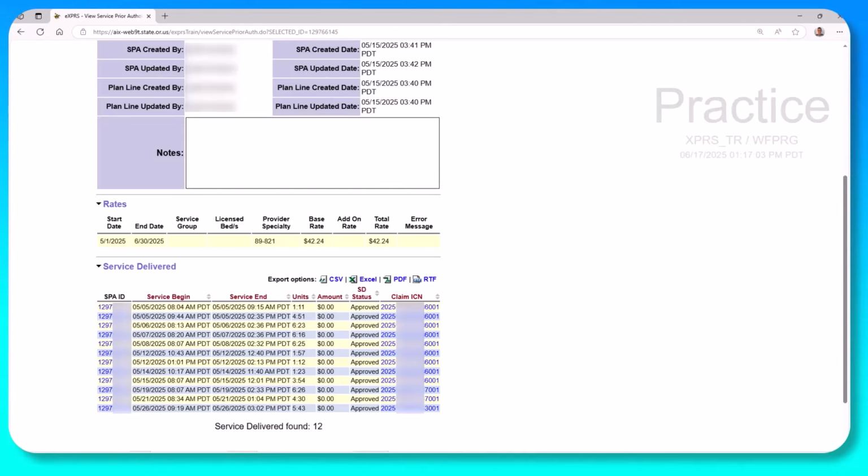Now, a claim can have many service-delivered billing entries as part of it. We can see that here with all of these service-delivered billing entries having the same claim ICN number. And you can see that this is a hyperlink. Let's open it up and take a look at what's inside.